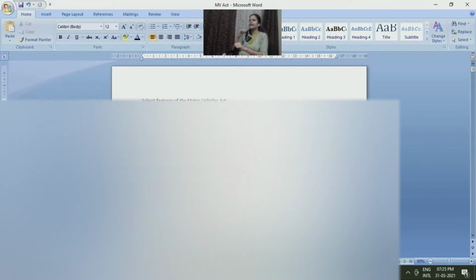Then you can say it's not like today you obtain the license, it will be valid forever. You need to renew that also from time to time. Right now, what happens? Some digital license is coming, a smart card. Electronically, all the records will be there with the transport officer and all that stuff. Those also you can write. Like age limit you mentioned in one point, then another one you can mention that they have improvised whatever license we used to have. Now they are keeping all the records and everything digitally.